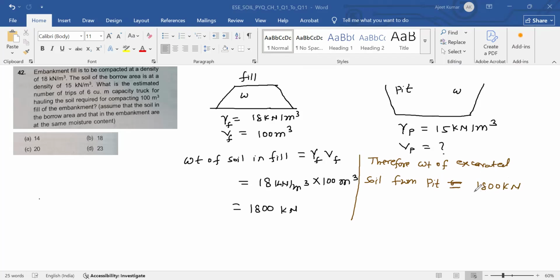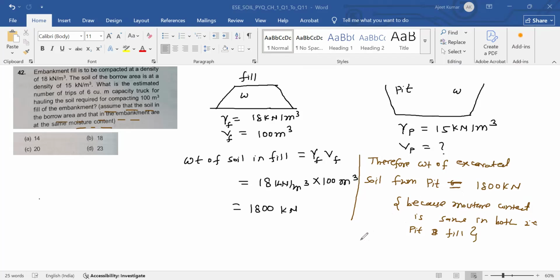Why? Because the moisture content is same in both, that is pit and fill. It is written here, assuming this condition. So this is the weight.